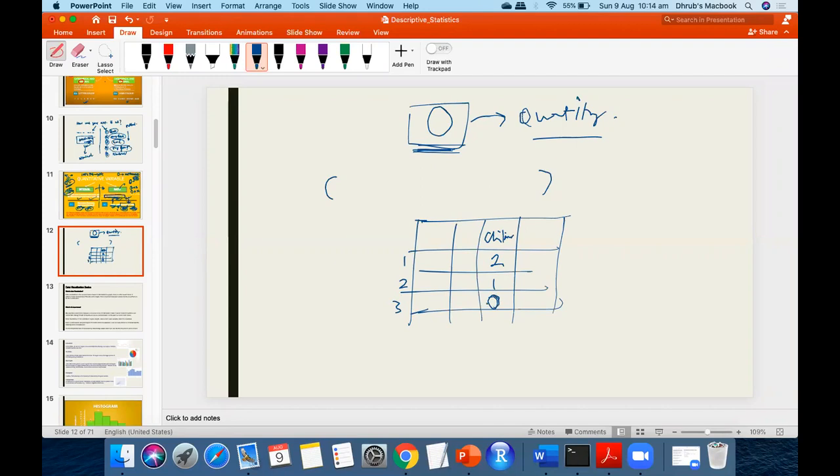I'm just talking about 0 here, not ratio and interval here. Let's say some people said 0. That means the particular quantity we're discussing is not present. You understand what I'm trying to say? That means here the clear definition of 0 is there.